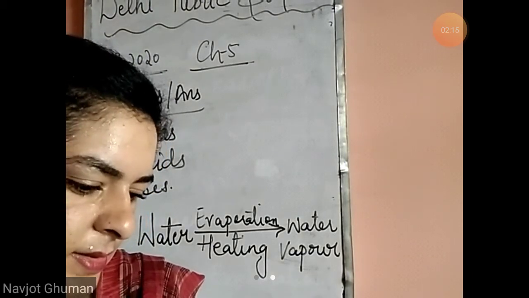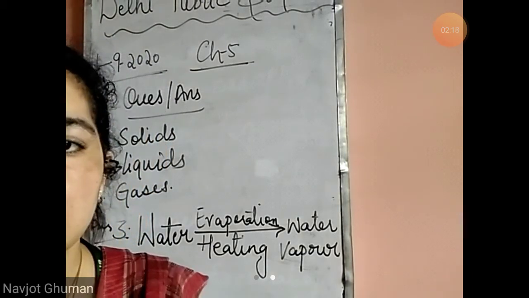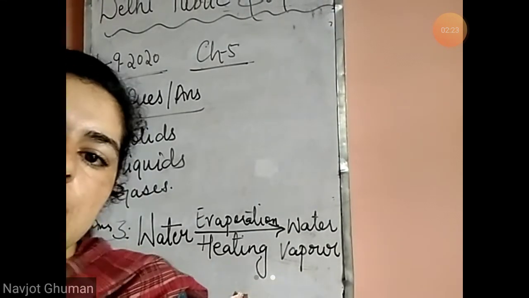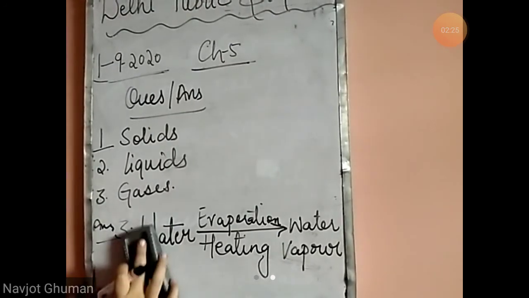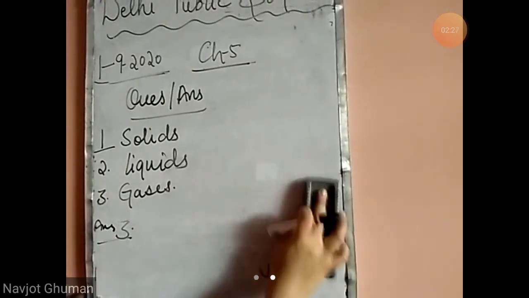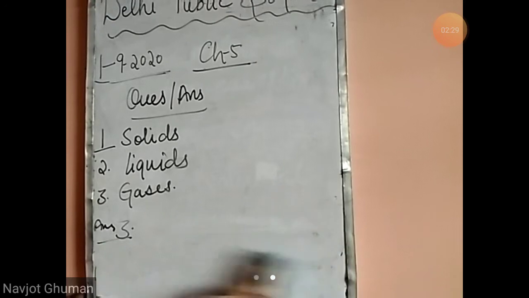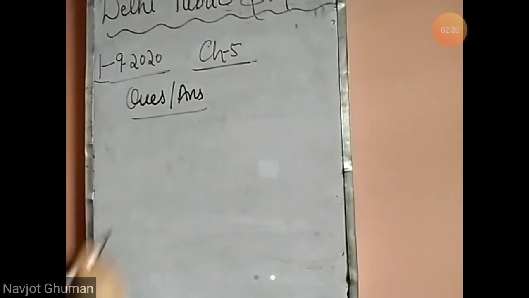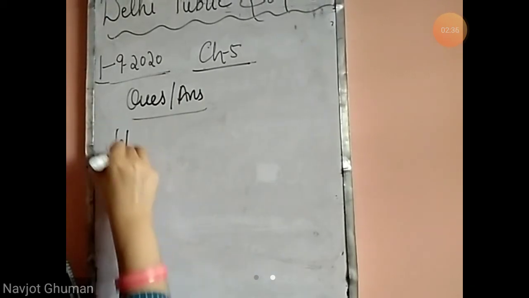Next, what is condensation? Condensation, it is opposite of evaporation. The change of water vapors into water on cooling is called condensation.